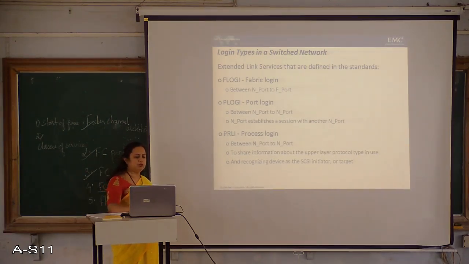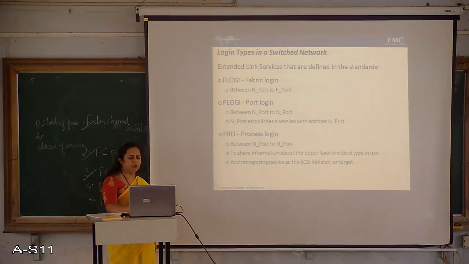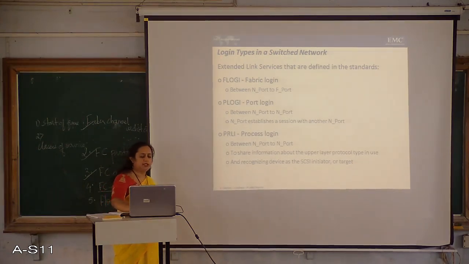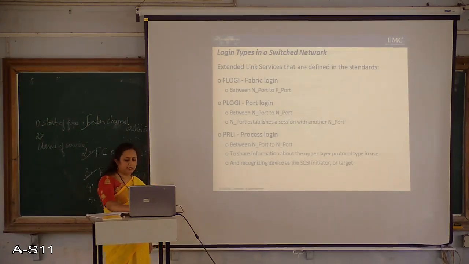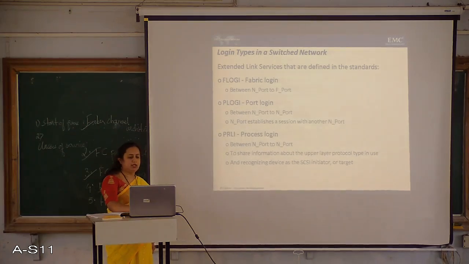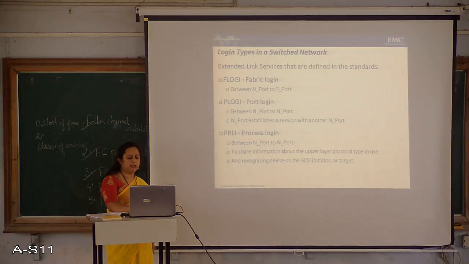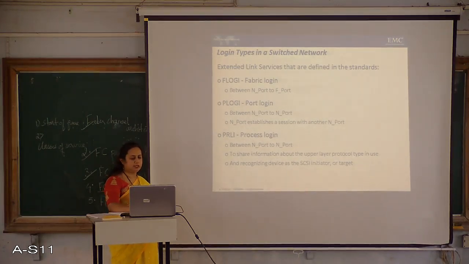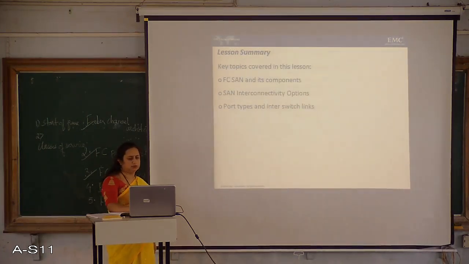Fabric login is between N port and F port, and port login is between N port and N port, where an N port establishes a session with another N port. Whereas process login is between N port and N port to share information about the upper layer protocol type in use and recognizing devices as the SCSI initiator or target. So that is what is done in the process login.